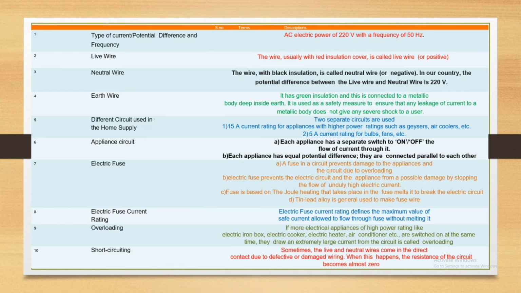Different circuits used in the home supply. Two separate circuits are used. 15 ampere current rating for appliances with high power rating, such as air cooler etc. You already know the power rating concept. Yes, here P equals VI, P equals V squared over R, P equals I squared R, etc.